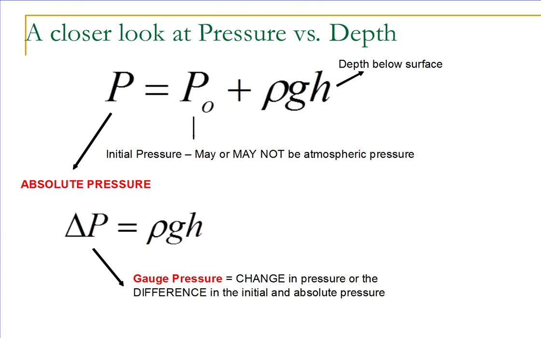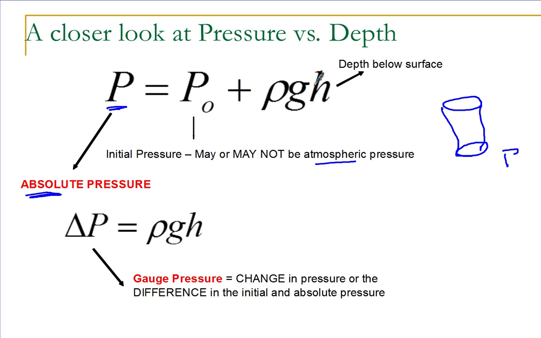Now, let's look at this. This is very important. If we look at this, we are going to ask you for a variety of things. I'm going to ask you for the absolute pressure. That is P. That's the pressure you feel at the bottom. P naught is the initial pressure. It may or may not be the atmospheric pressure. In the example before it was.